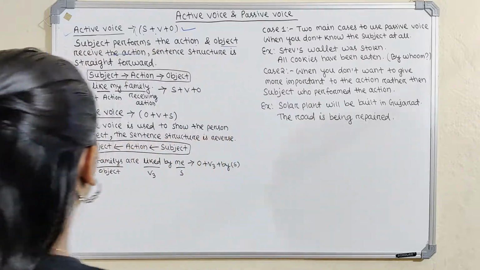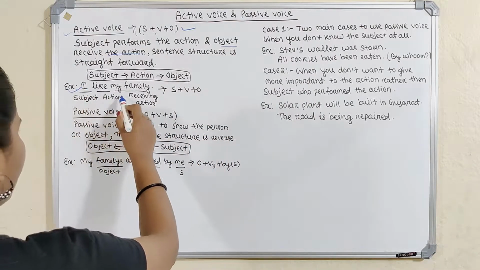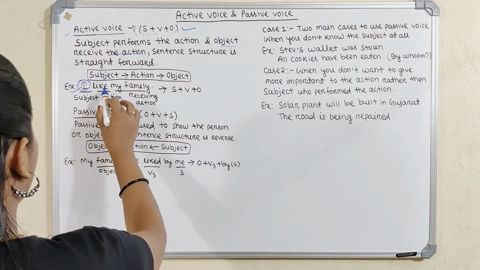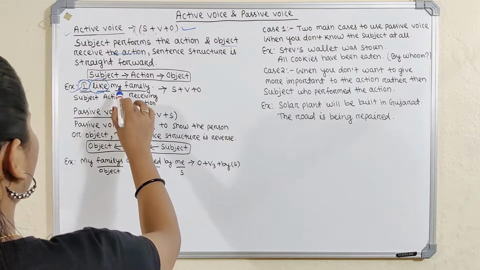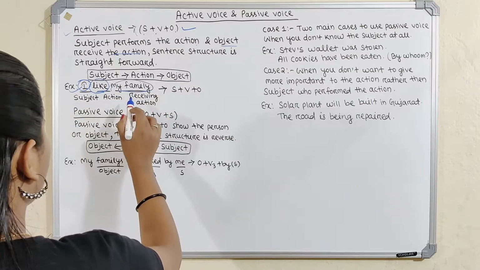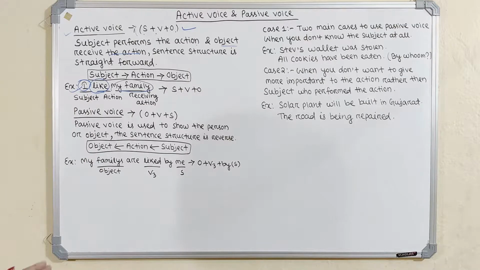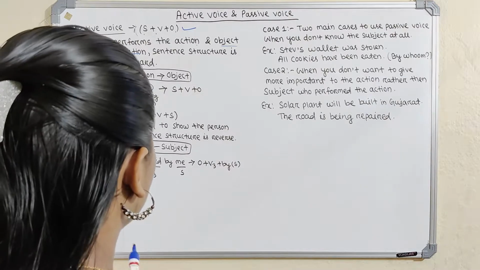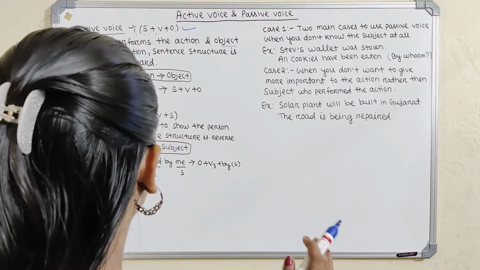Let's take one example: I like my family. Here, I is the subject, like is the verb, and my family is the object. It is a subject, verb and object combination and is also called a straightforward action.